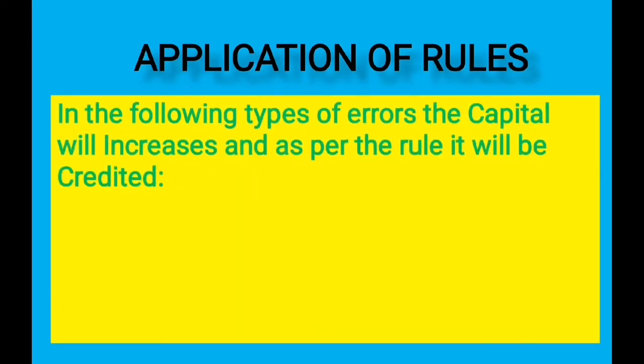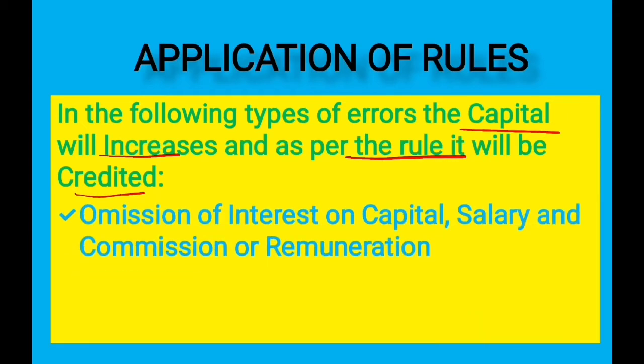In the following type of errors, the capital will increase and as per the rule it will be credited. So let's see the items. It is omission of interest on capital, salary, commission to partner or remuneration to partners. In all these things, the capital account of the partner will increase when we apply the correction. So as per rule it will be credited.